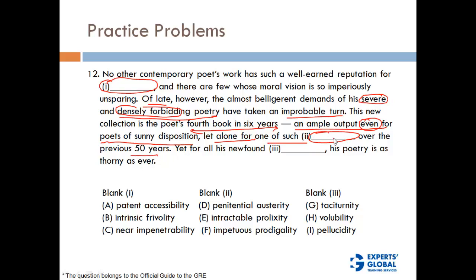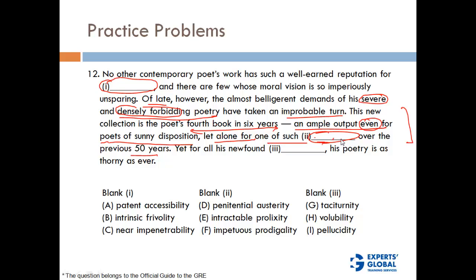Okay, so this dash has to talk about the author's less frequent writing, right? If you read the whole sentence, it says the poet has written 4 books in 6 years, which is a lot even for a frequent writer. Forget about a person who is dash for the last 50 years. This is what the sentence is saying. This information is sufficient for us to get the second blank, so let's go to that.